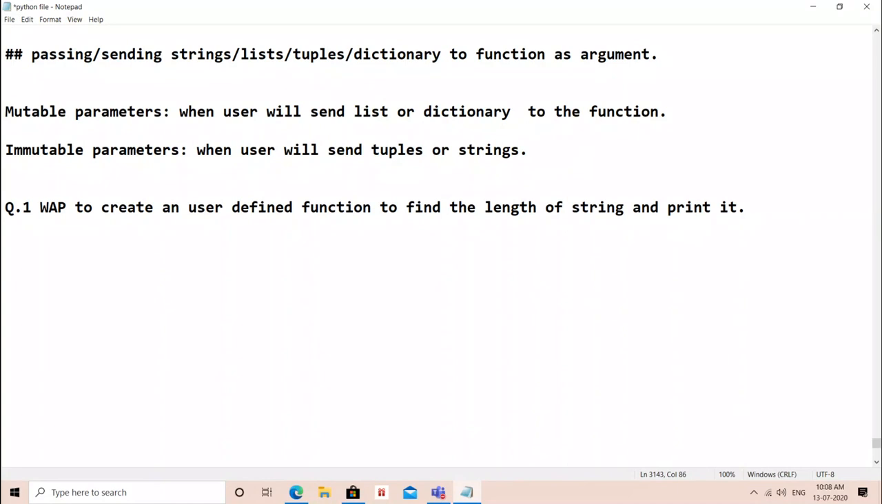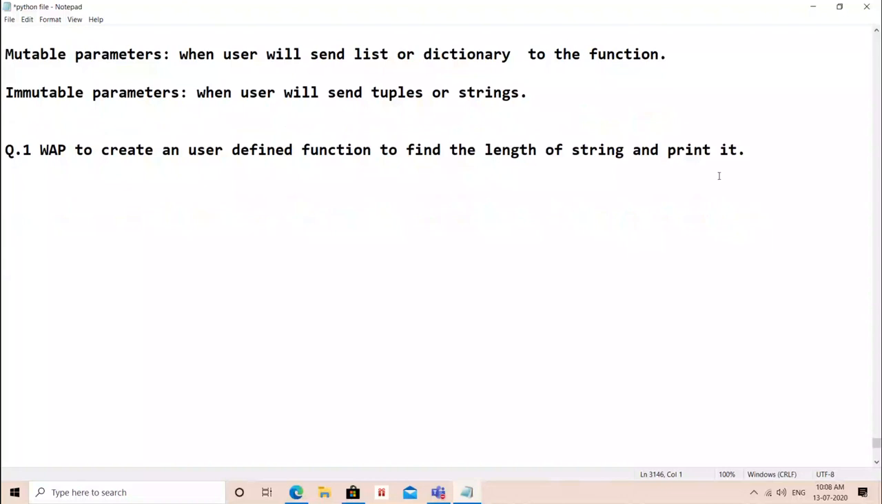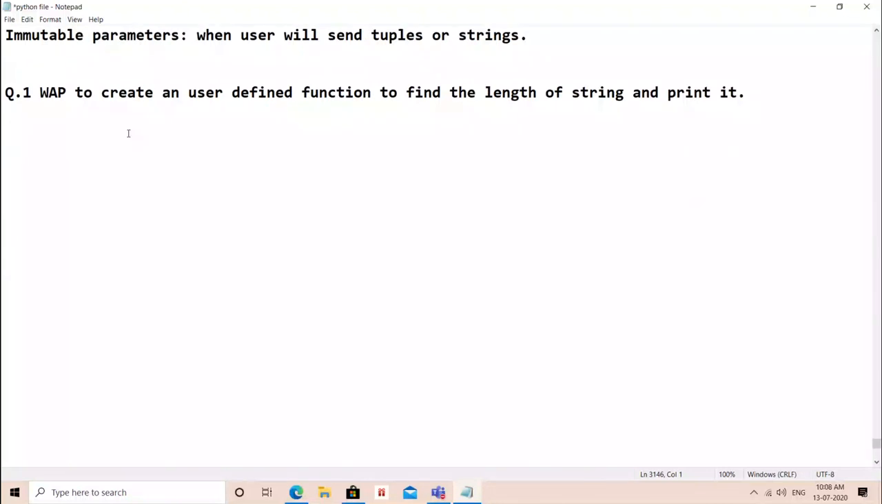Now here it is not written that whether we have to return it. Since it is written print it, that means वही print कर दो. Otherwise you can return also. As we know that len function returns the length. So here user is asking that you have to create a user defined function to find the length of string and print it. String की length find करनी है और print अपन को करना है.